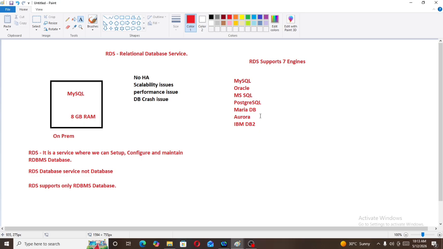Now, we just need to set up RDS DB instances in which we create MySQL engine. So we need not worry about those issues. We just need to create MySQL engine. Those issues will be handled by AWS only, as it is a platform as a service. Now we will migrate our database from on-premises to AWS.